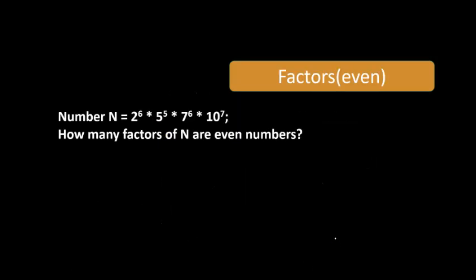Okay. Tell me how many even factors are there for this number. The first rule, it should be a prime factorization. 2 is prime, 5 is prime, 7 is prime, but 10 is not. So first break it and combine the power if we can combine any. So it's not that we should start directly. First see whether you have prime factorization or you have to factor something.